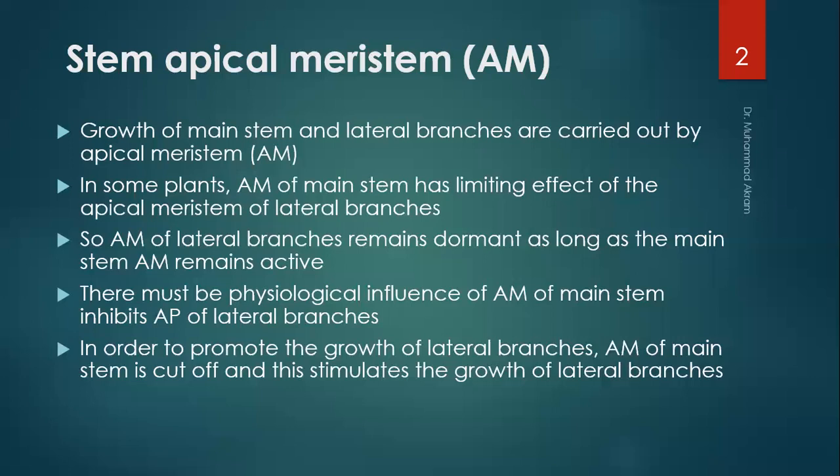This means that when indole acetic acid is produced at the apical meristematic region, the lateral branches remain dormant. When we cut the apical meristem or the shoot apex of any plant, the lateral branches become active and produce new shoots. In order to promote the growth of lateral branches, the apical meristem of the main stem is cut off, and this stimulates the growth of lateral branches.